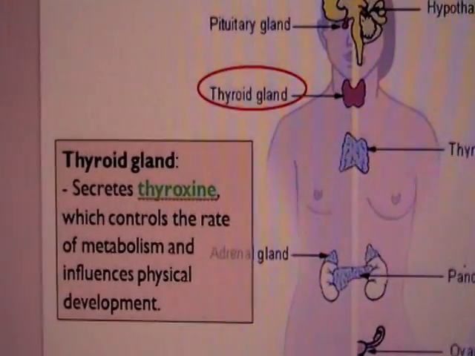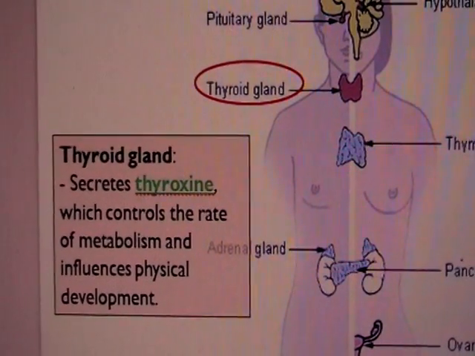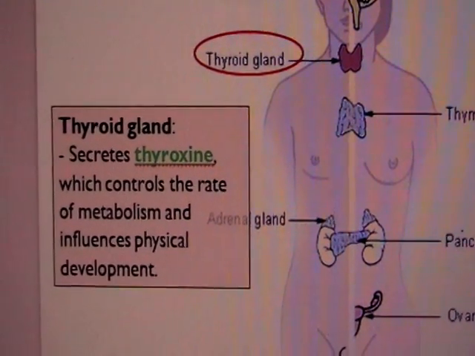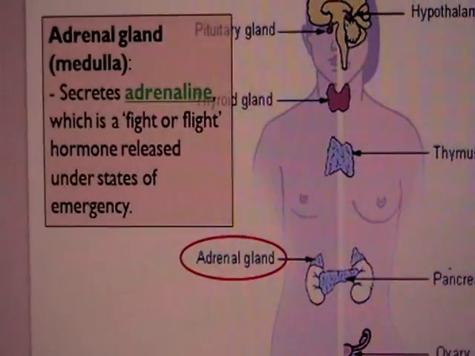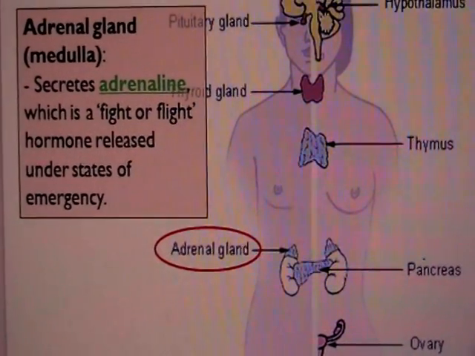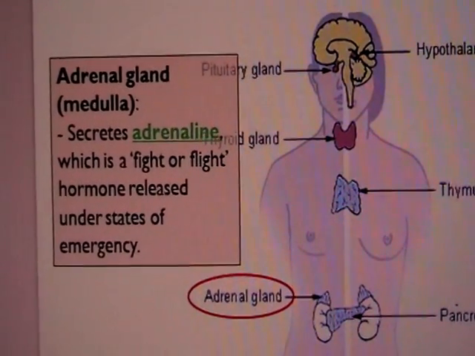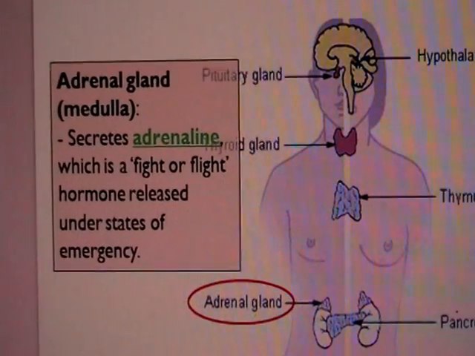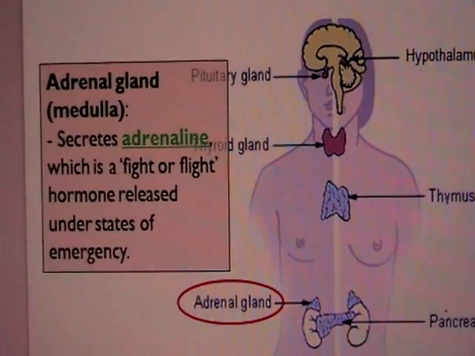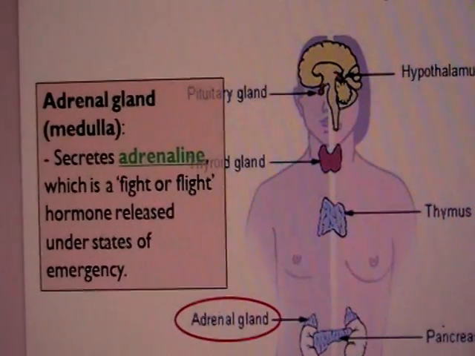Next, thyroid gland. As you can see, thyroid is found near your throat. It secretes thyroxine and it controls the rate of metabolism and influences physical development. Adrenal gland that we are talking about so far, right, is found close to the kidney and the pancreas. It secretes your adrenaline, alright, which is your fight or flight hormone, and it is only secreted under states of emergency, right? When you are feeling fearful, when you have anxiety, you will secrete adrenaline.